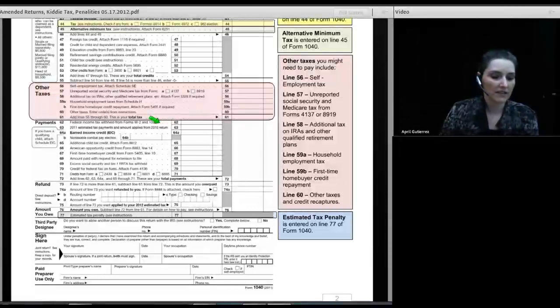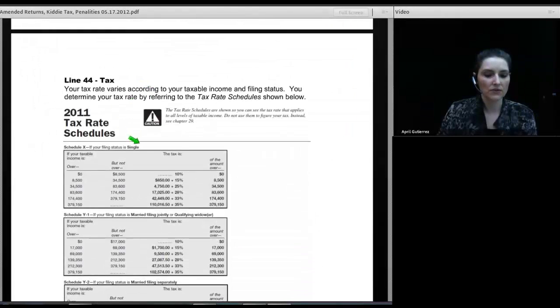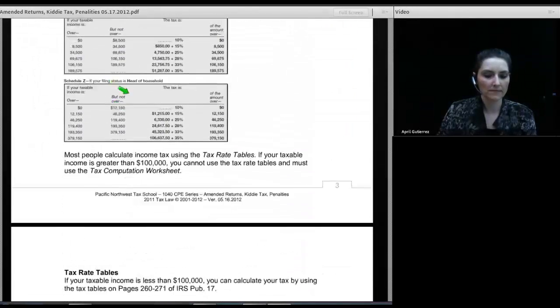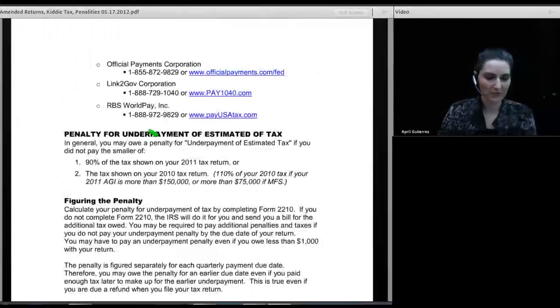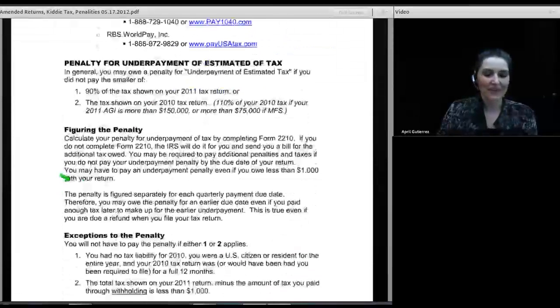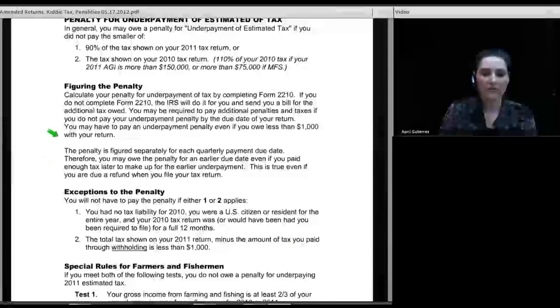Now, the estimated tax payments are supposed to be made equally in quarters. And if you don't make your payments in quarters, just going, that's weird. I'm back in deja vu land. I have to go back to where I left off, page 44. If you're not making your estimated tax payments quarterly like you're supposed to, then you fill out Form 2210 to calculate the amount of your penalty.